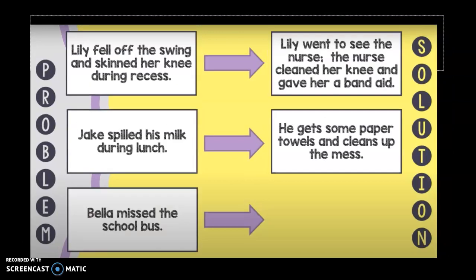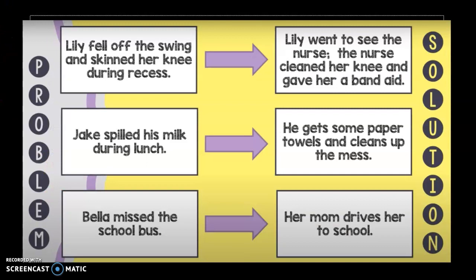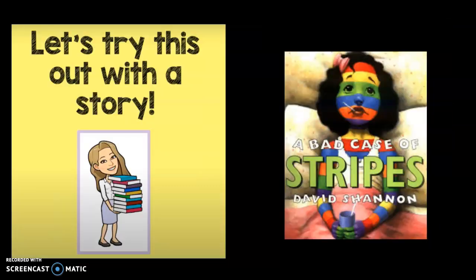Let's practice one more time. This time, our problem is that Bella missed the school bus. Alrighty. Pause the video, talk about some possible solutions. So another possible solution is that Bella's mom drives her to school. That solves her problem. Today we're going to try figuring out problem and solution for our own story, A Bad Case of Stripes.